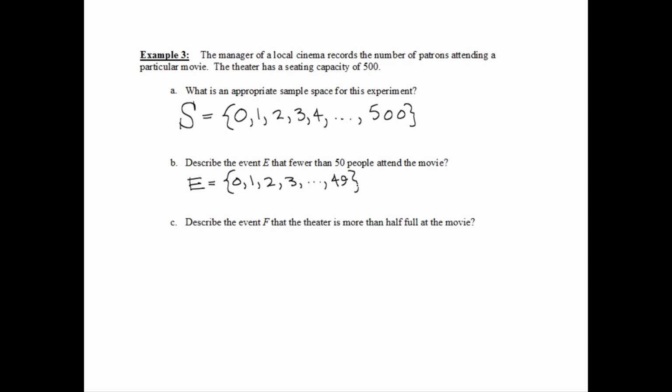Okay, let's describe the event that the theater is more than half full at the movie. Well, what would be exactly half full? 250. We want more than half full, so the smallest number that would qualify would be 251. 252, 253, all the way up to, where would we stop? The maximum possible number, which would be 500. So 499, 500. Okay, let's move on.